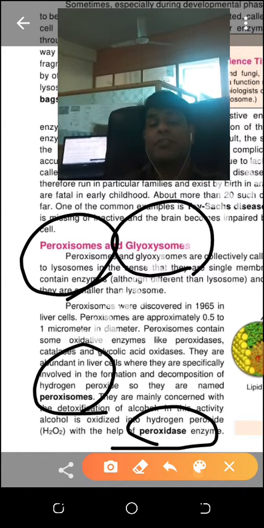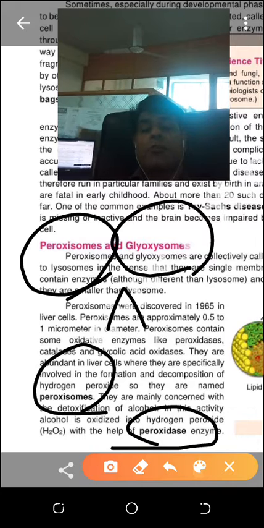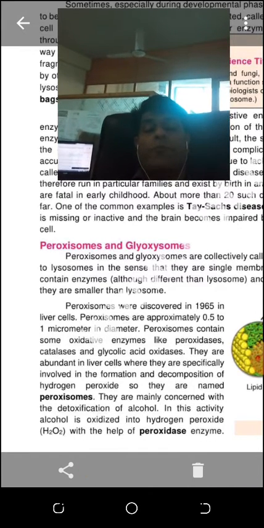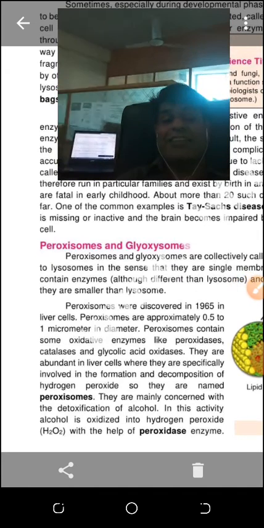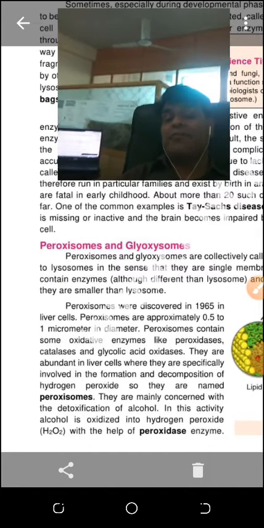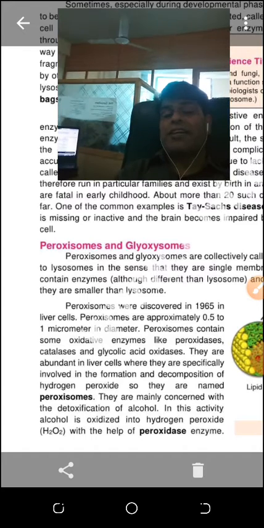Peroxisome is detoxifying alcohol. Alcohol changes to hydrogen peroxide, and then it goes to water, H2O. So in this way this cycle will complete. But another cycle, the glyoxylate cycle by glyoxysome in the plants, that is important. I will name one amino acid as well, glycine, but before that I will tell you photorespiration.